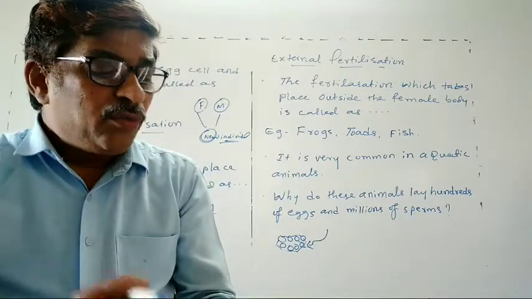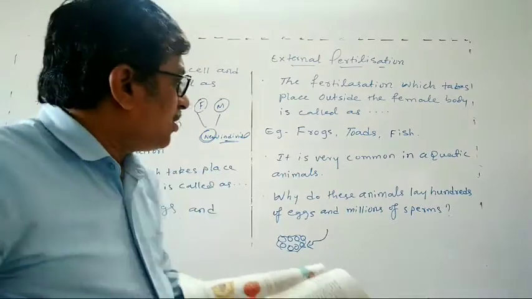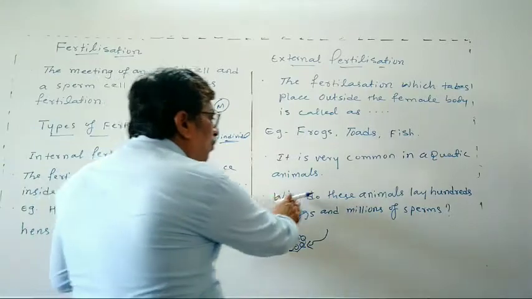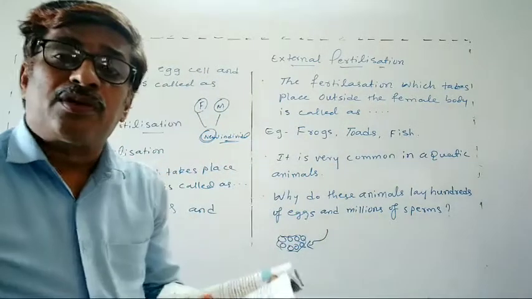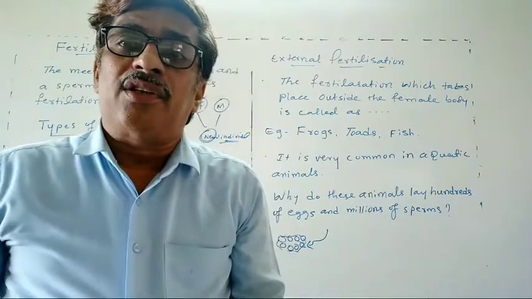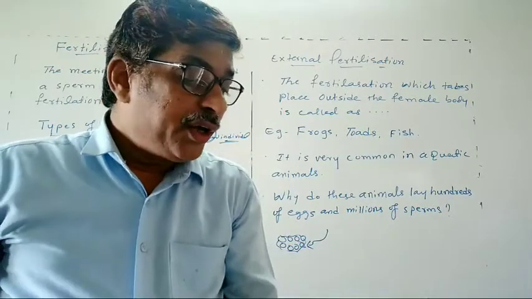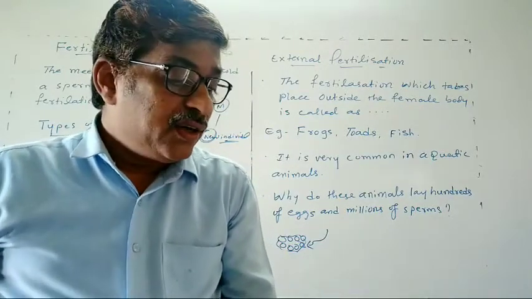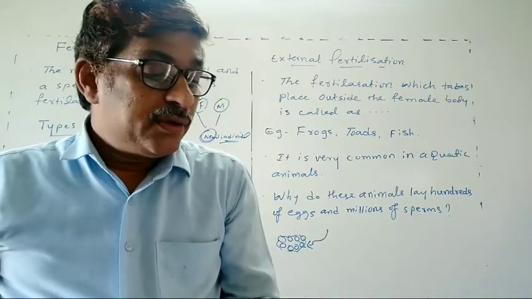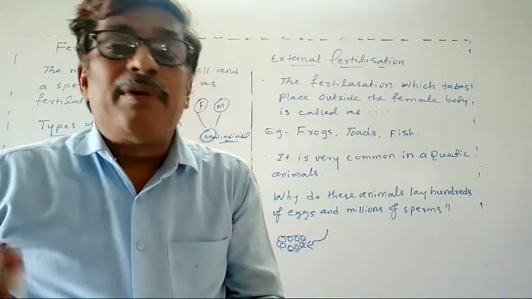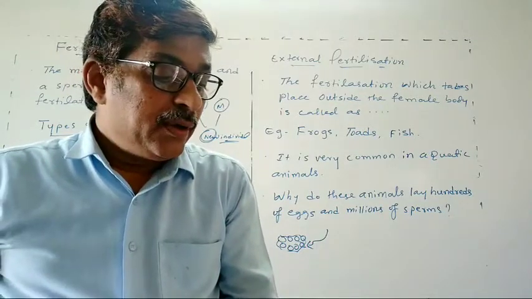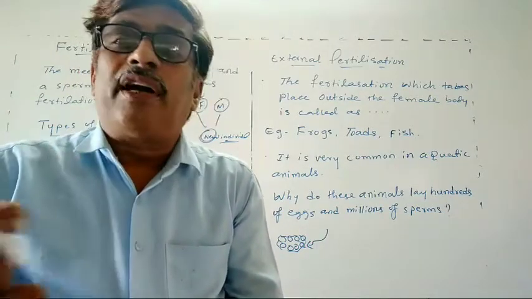Now here one more question arises, dear students. Why do these animals lay hundreds of eggs and release millions of sperms? So why like this? Okay, now for this answer, though these animals lay hundreds of eggs and release millions of sperms, all the eggs do not get fertilized.